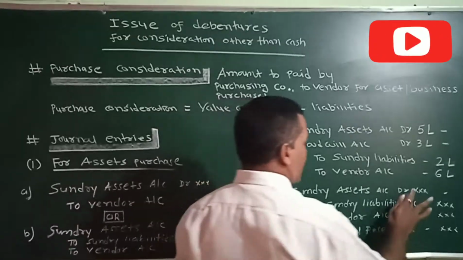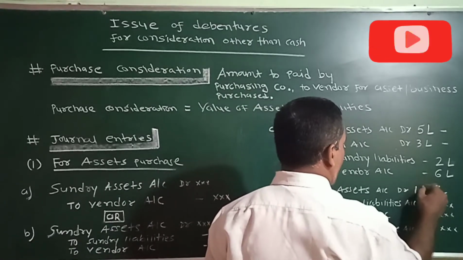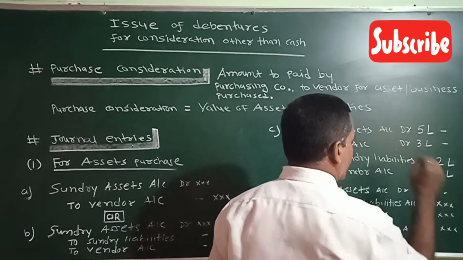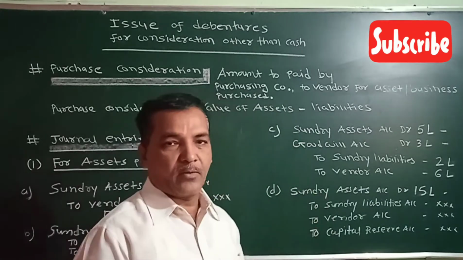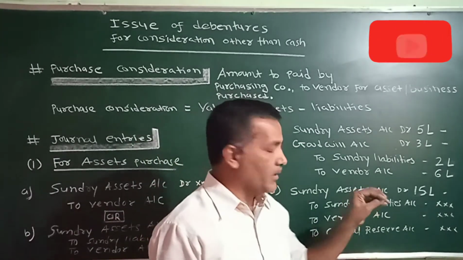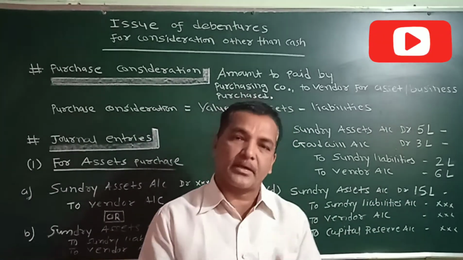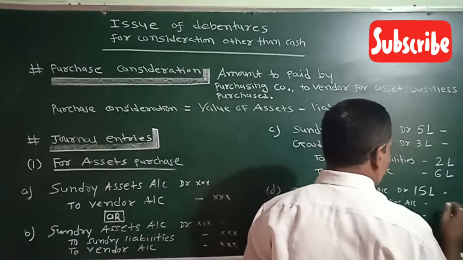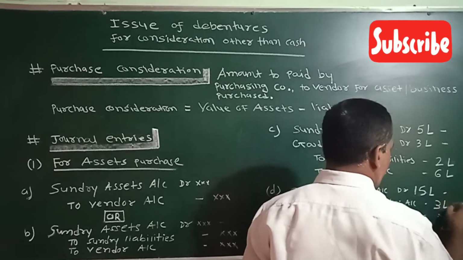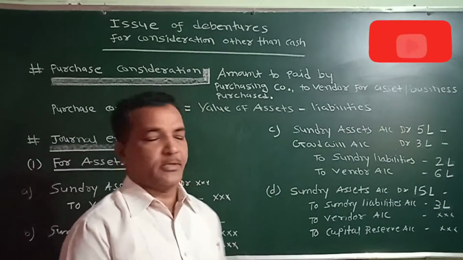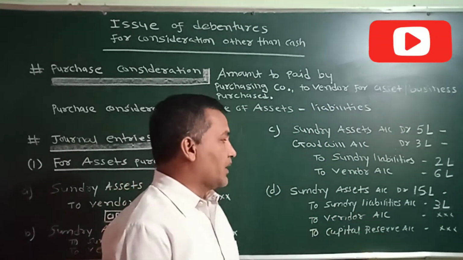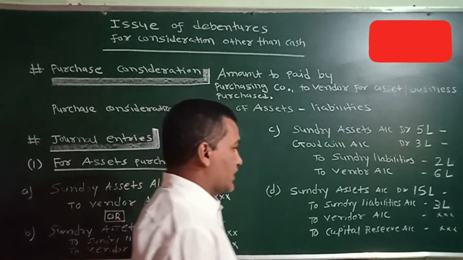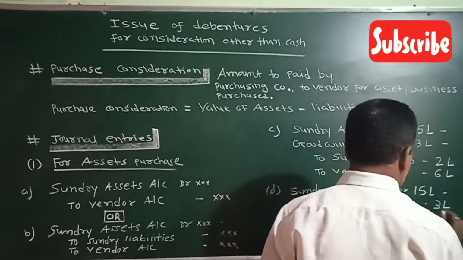Suppose we have purchased assets of 15 lakh rupees. I am not writing the full amount, 15 lakhs and zeros; I am writing L for simple understanding. 15 lakhs. We have also purchased liabilities of 3 lakh rupees. And suppose the purchase consideration is decided as 6 lakh rupees.